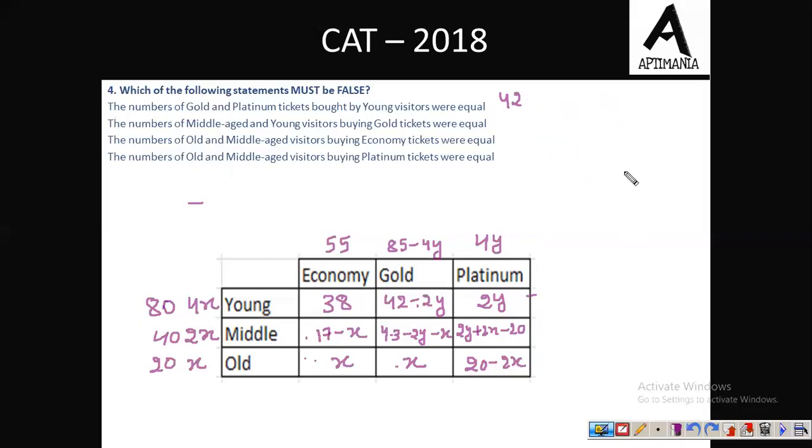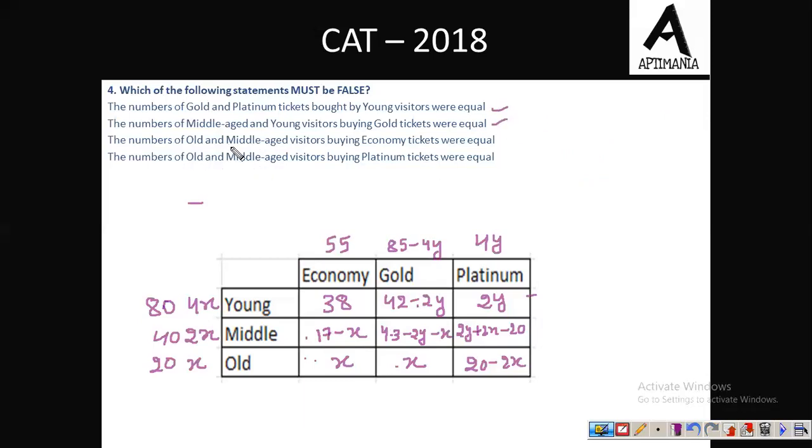Let's check out for the second. The number of middle-aged and young visitors buying gold ticket was equal. So basically 42 minus 2y must be equal to 43 minus 2y minus x. 2y and 2y get cancelled out and x comes out to 1, which is a possible value of x. Fine. This value of x is not contradicting any of the given conditions. Fine. So this is possible. ये भी सही हो सकता है case.